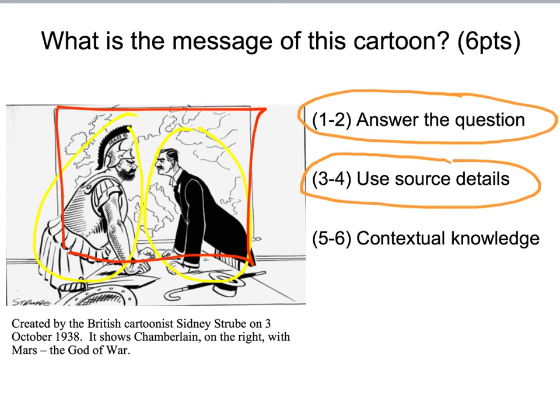But for the contextual knowledge, for full marks, you will need to be highlighting what was going on here in October 1938. This idea how Hitler wanted all of the area of the Sudetenland in Czechoslovakia, and he had stated that he would go to war over this if he did not get it. Yet Chamberlain was the person who returned from the Munich Agreement as a hero, as he was able to stop another massive war from happening again. Or so it seemed.